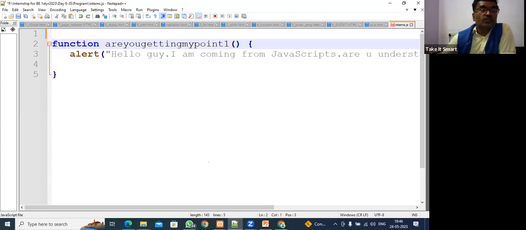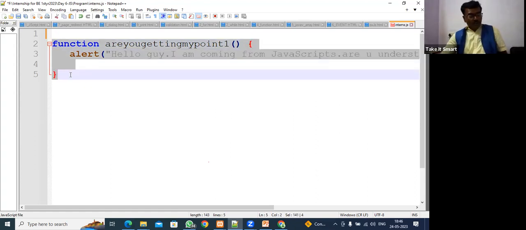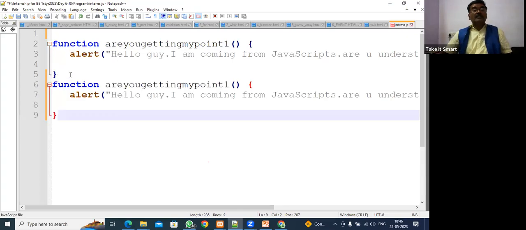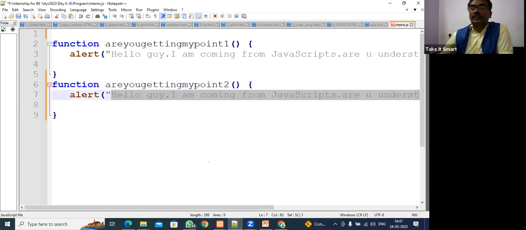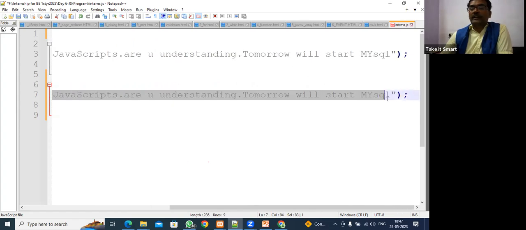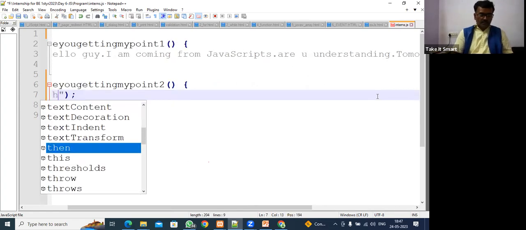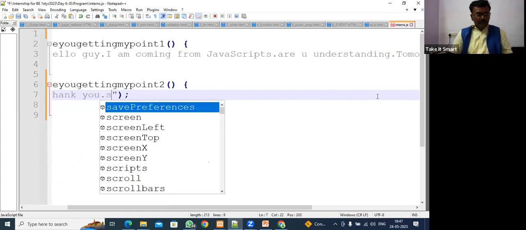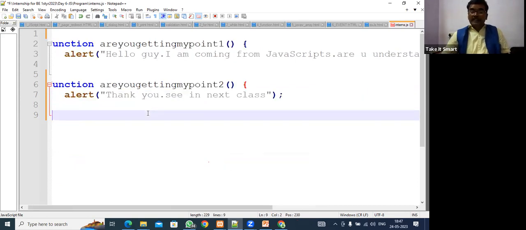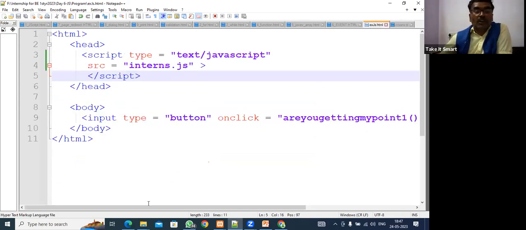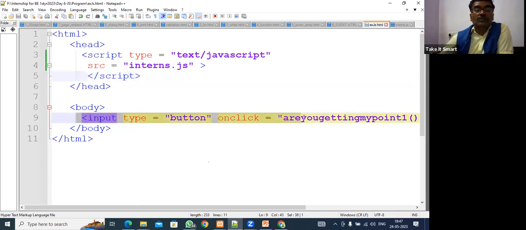Directly we write a function. So we can write only one function or different functions, multiple functions, another function also we can write. So this function I name hello, and the other one thank you. So here I will make it thank you. Thank you. See you in the next class. Fine. But we need to call it also. We need to call this. So have we called it? No, we haven't called it. If we haven't called it, guys, then how is it going to work?